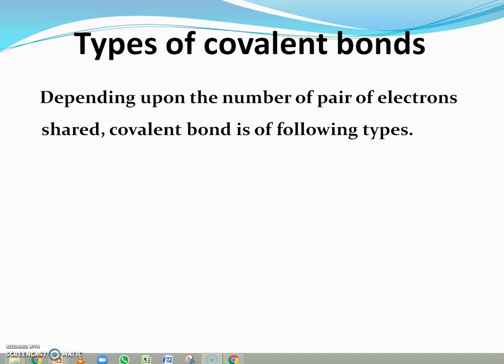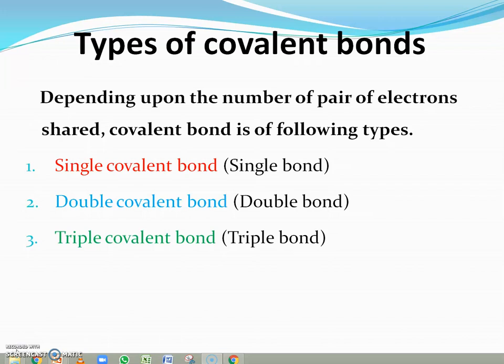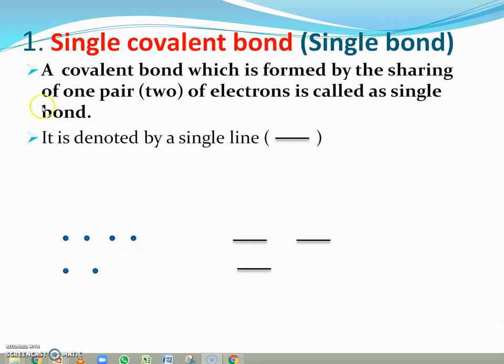In this video, we will discuss types of covalent bonds. Depending upon the number of pairs of electrons shared, covalent bonds are of the following types: single covalent bond, also called a single bond, double covalent bond, and the third type is triple covalent bond. Number 1, single covalent bond, also known as single bond.